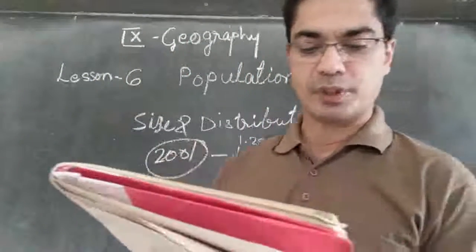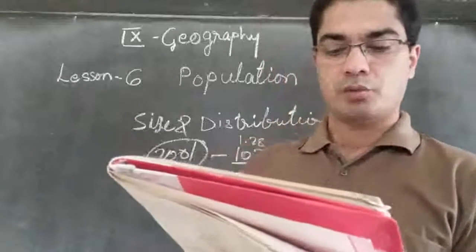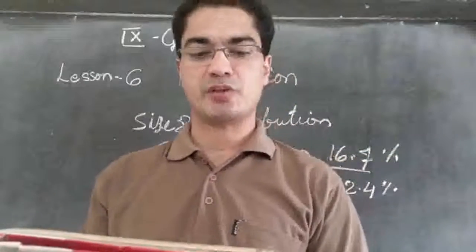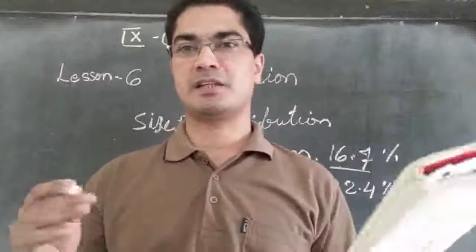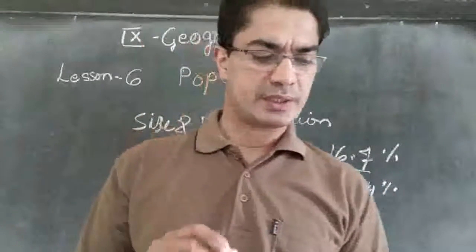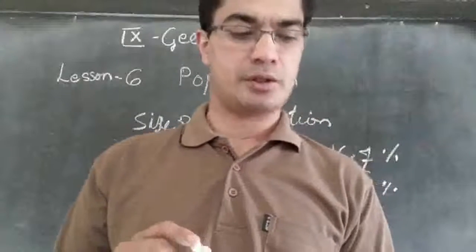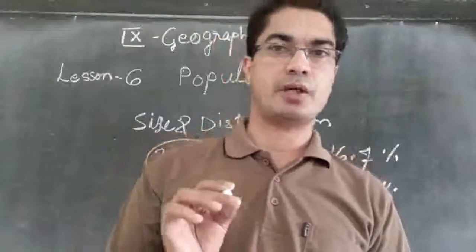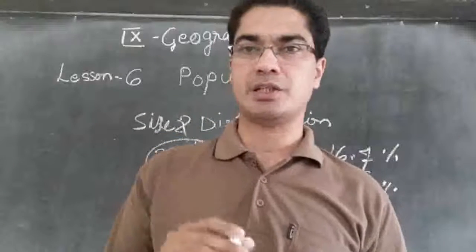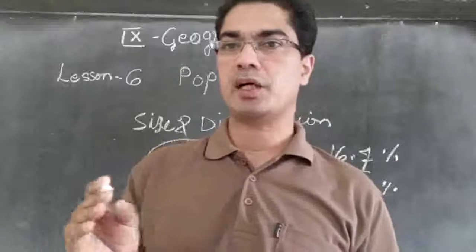Then India's population distribution by density. What is the meaning of density? The thickness, how thick the people are living. So population density provides a better picture of the uneven distribution. So we said people are not distributed equally. Every state is not having an equal number of people, or the way the people are living is not equal.